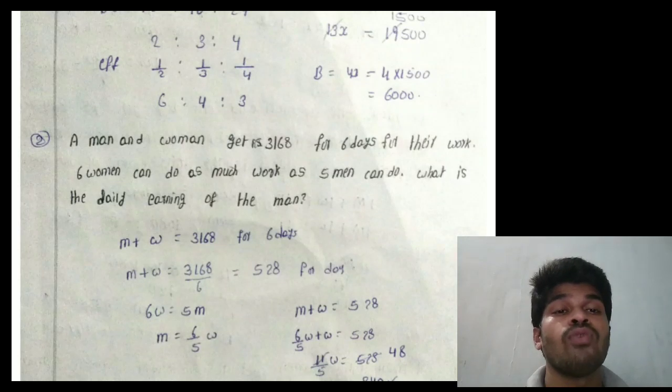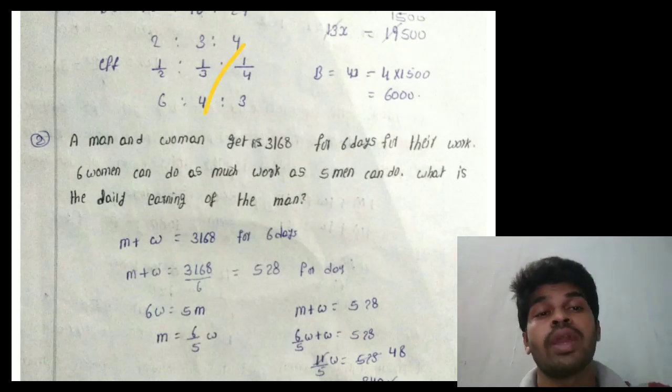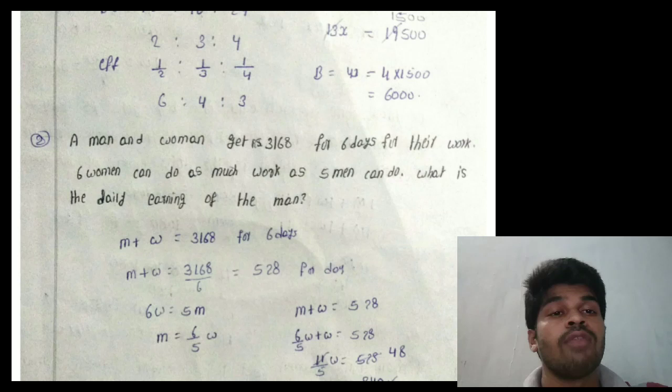I want B's amount. B's amount is equal to 4x. Then 4 into x, that is 4 into 1500 rupees. The total amount we get is 6,000 rupees.